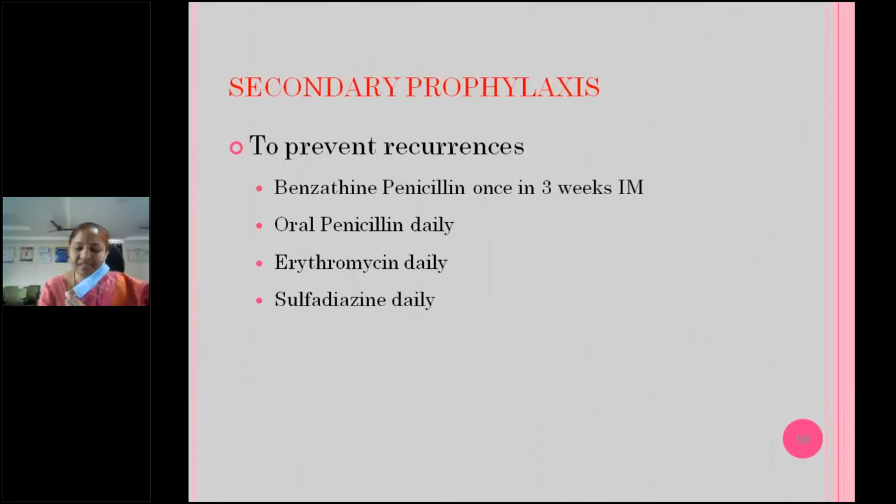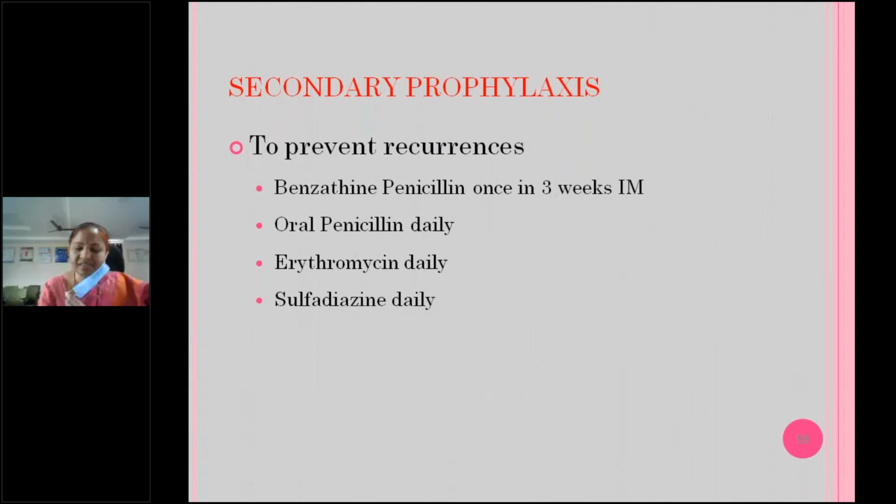Secondary prophylaxis to prevent recurrences. Benzathine penicillin, or Penidure as a trade name, long-acting penicillin. Same dose as I already discussed, depending on the weight of the child, less than 27 kgs, more than 27 kgs. All of you should remember that one. And once in 3 weeks or once in 21 days, intramuscularly, in the upper outer quadrant of the gluteal region we will give. Because it's very painful, usually we'll give it on Saturdays, weekends, so the child will get rest on Sunday.